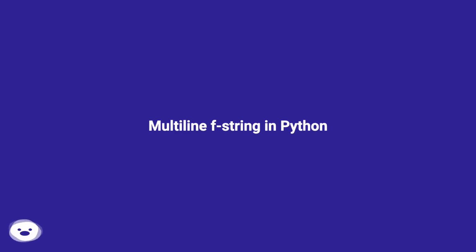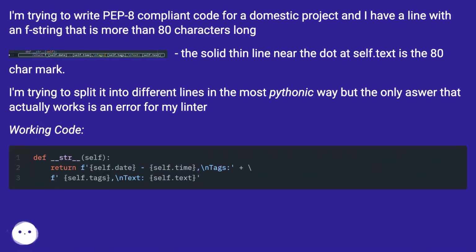Multiline F-string in Python. I'm trying to write PEP 8 compliant code for a domestic project and I have a line with an F-string that is more than 80 characters long. I'm trying to split it into different lines in the most Pythonic way, but the only answer that actually works is an error for my linter.